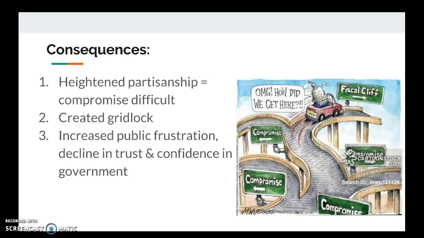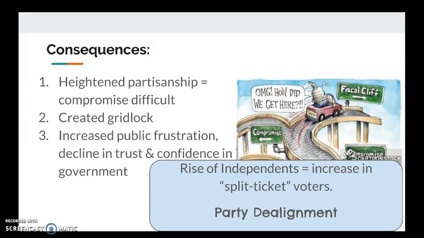So another result of all of these things is that over the last half century, we've witnessed a decline in the percentage of voters who identify as Democrats or Republicans, and we've seen a rise in independents. So as a result, there's been an increase of split ticket voters who support candidates of different parties on the same ballot. And this has led to something that we call party de-alignment. That's the process of disengagement of people from political parties. So they've become frustrated with political parties in Washington. They disengage from them. That's party de-alignment, and we see more and more voters identifying as independents.